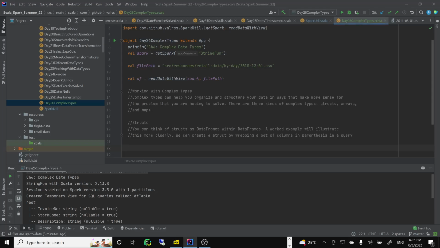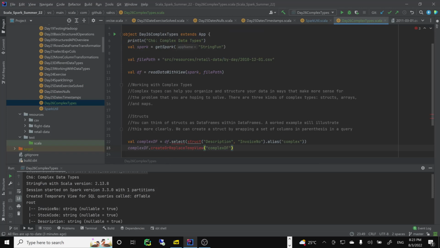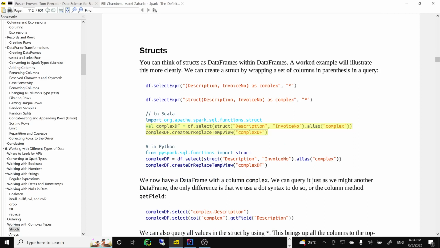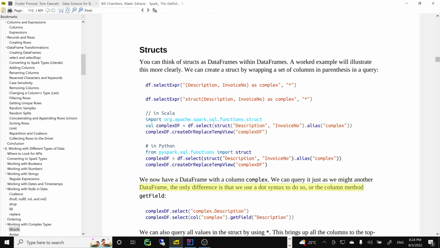Let's see it here. What's happening here? We don't have a structure. Okay, and now it works. What happened is we combined description and invoice under a subsection. Of course, if we do select, I only have this tiny data frame. That's one way of doing it. So now we have a data frame with a single column.